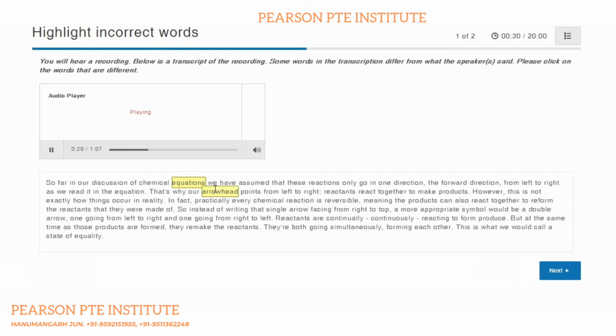However, the transcript contains some errors. While listening and reading, you need to click on the words in the text that differ from what the speaker says.